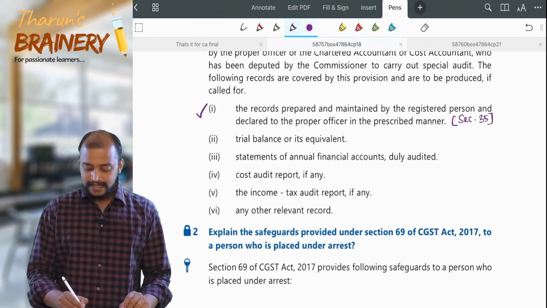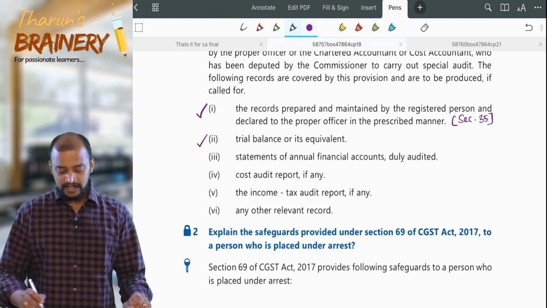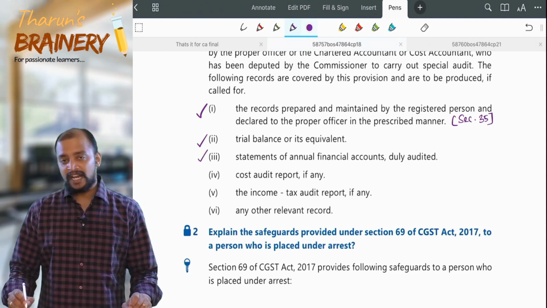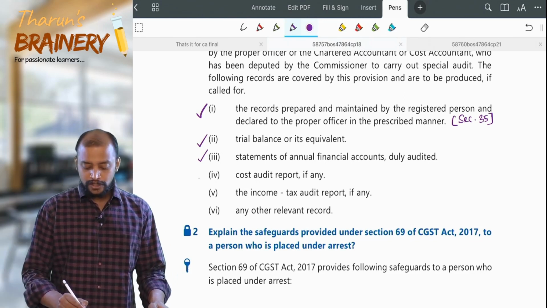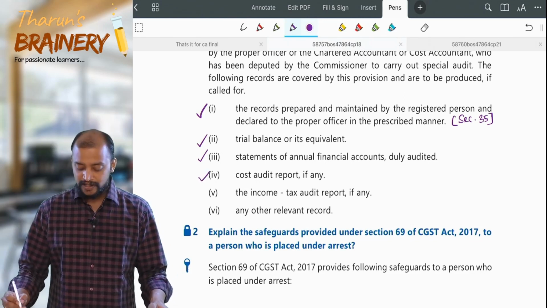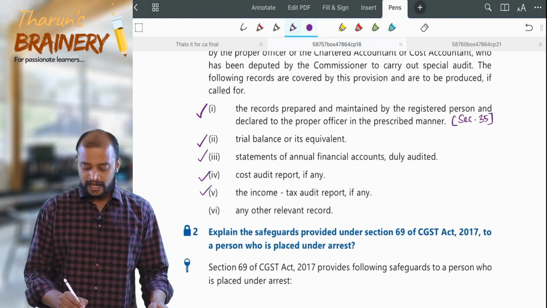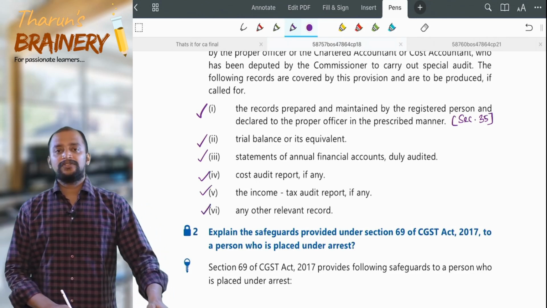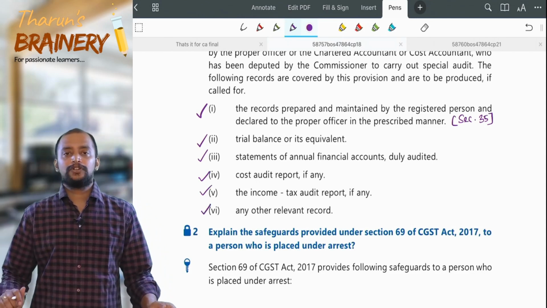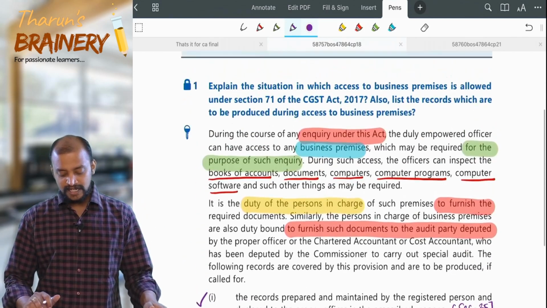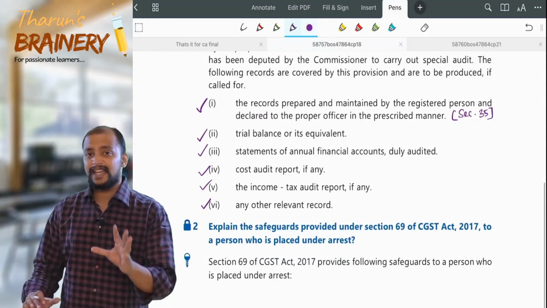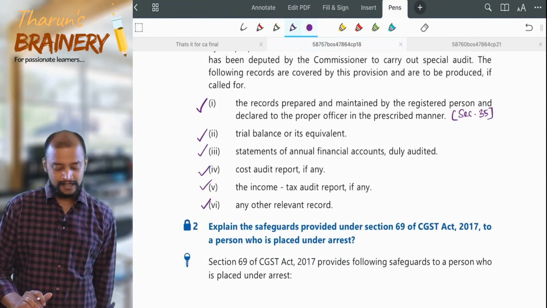Then trial balance and its equivalent. Statement of annual financial records, duly audited financials. Then cost audit report if any in case of a manufacturer, income tax audit report and any other relevant record. So these are the records which are to be made available whenever they have been asked for. This information is given in section 71. It's a theory question. You have to remember this as it is.